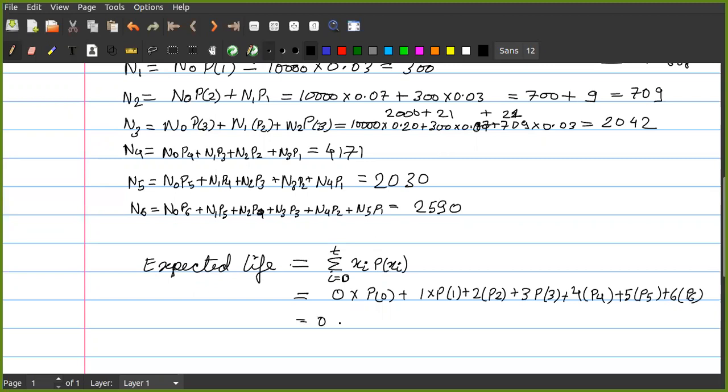That is equal to 0 into 0, so let us not write 0.